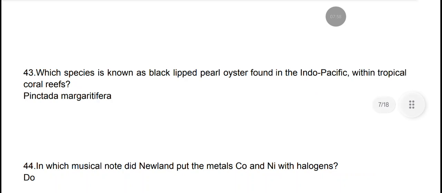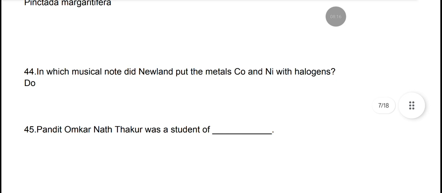Which species is known as black-legged pearl oyster found in the Indo-Pacific within tropical coral reefs? This is Pinctada margaritifera. In which musical note did Newland put the metals cobalt and nickel with halogens? It was in Do.